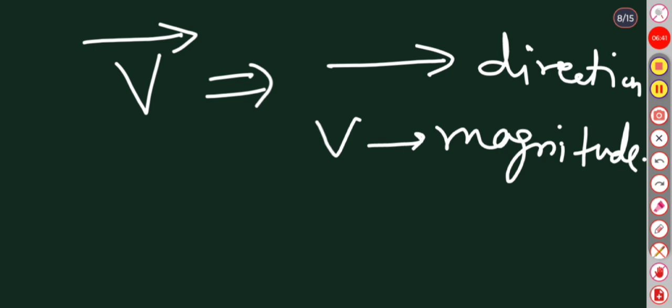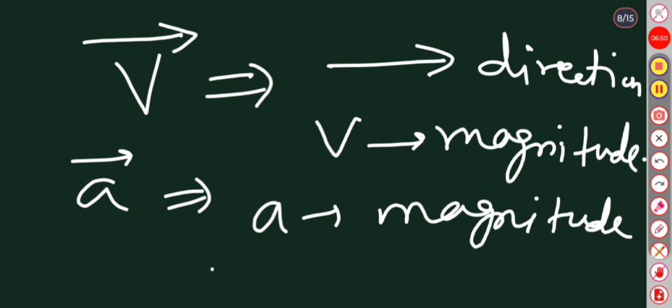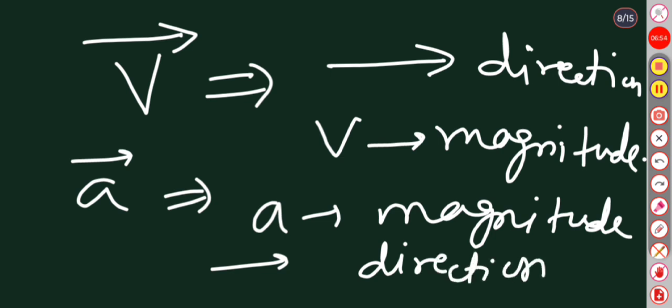Similarly, a vector a is written with an arrow, meaning the direction of the vector a.